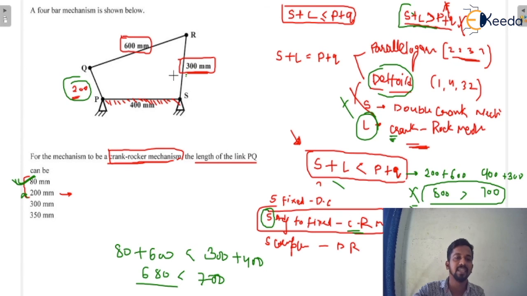That means it should be less than 300. So if it is less than 300, what is the possibility? It would be either 80 or 200. If we check with 200 length, we have seen that the law is not satisfied. So finally when we use 80 mm length of PQ, we have seen that the law is satisfied. That means finally we will get the answer.